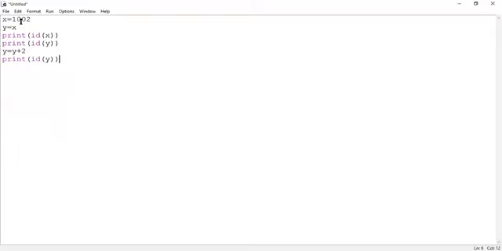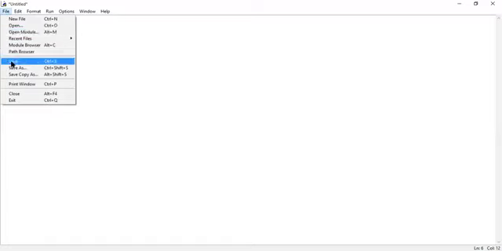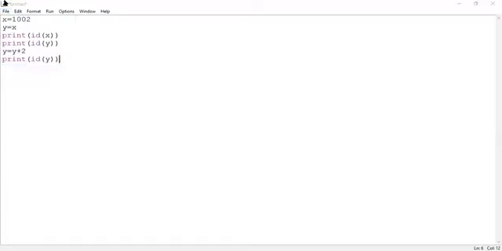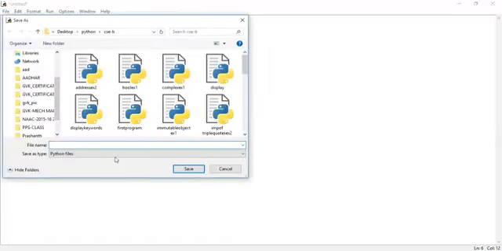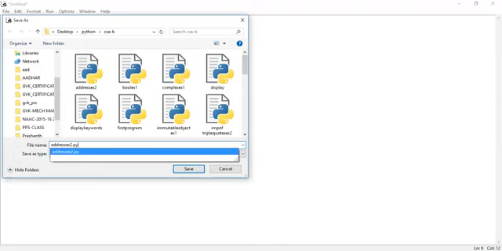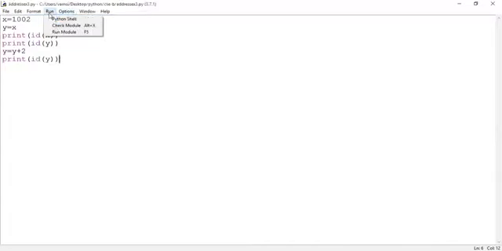If you have any doubts, you can see the output. Save the code. It's an example for addresses, so address example 3.py. Then run the program.